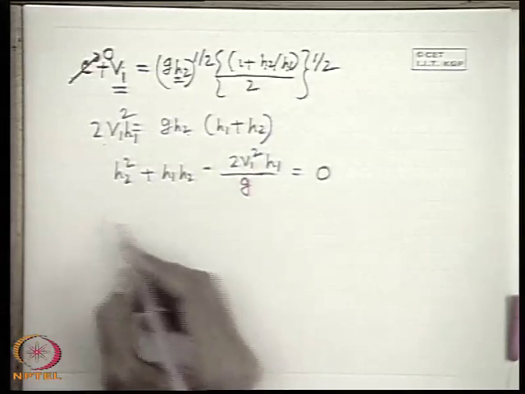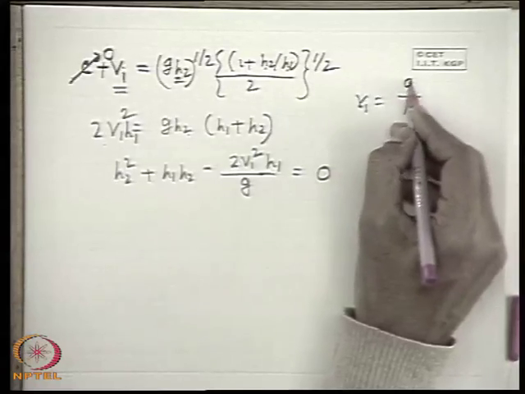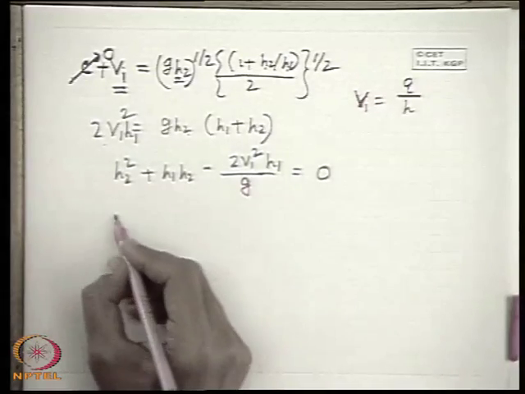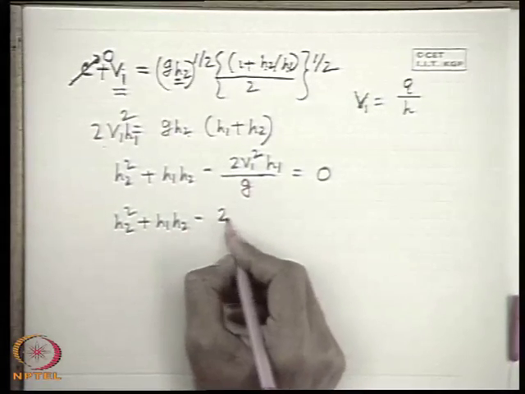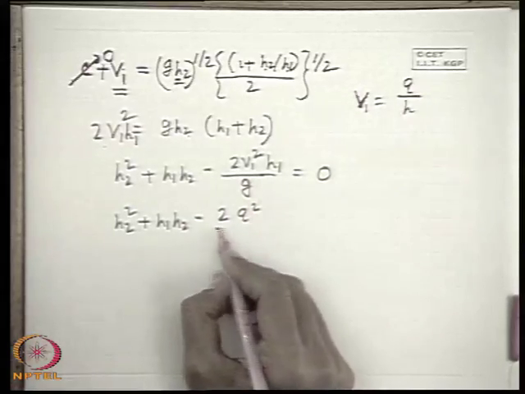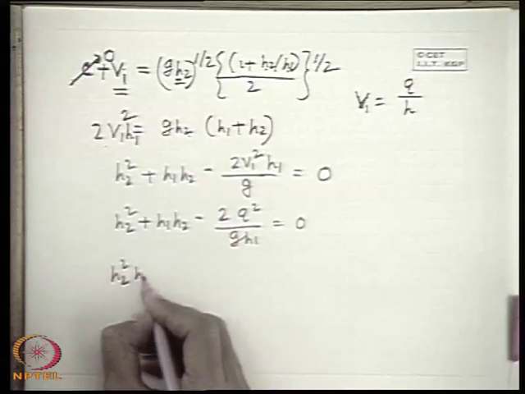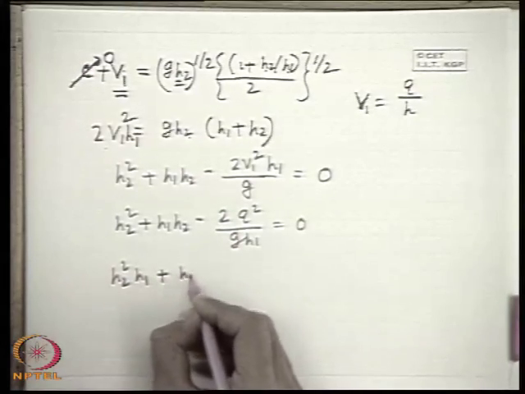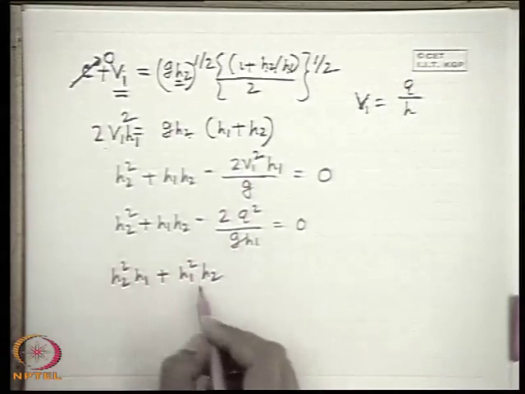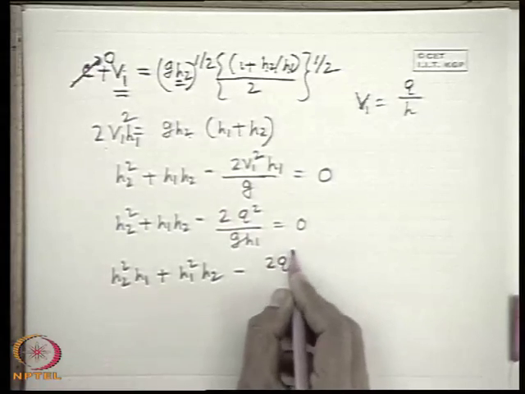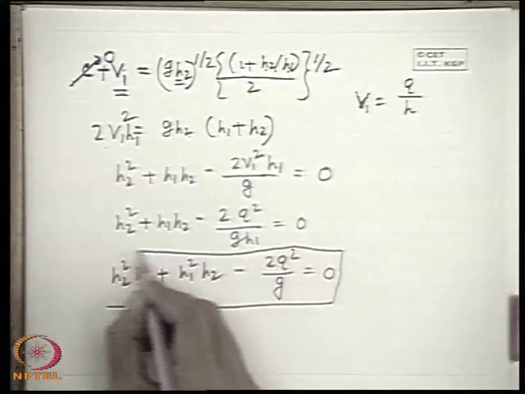Now flow velocity v1 can be written as, what is v1? v1 is q by h1, where q is the flow rate per unit width. If we replace this, we get h2 square plus h1 h2 minus 2 q square by g h1 is equal to 0, or simply h2 square h1 plus h1 square h2 minus 2q square by g is equal to 0. Now this is an equation which is symmetric with respect to h1 and h2.